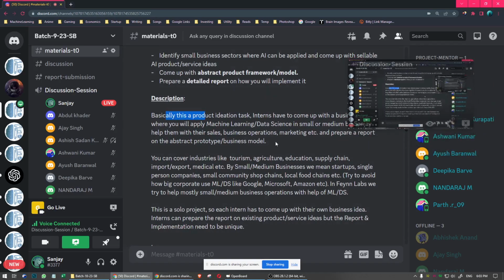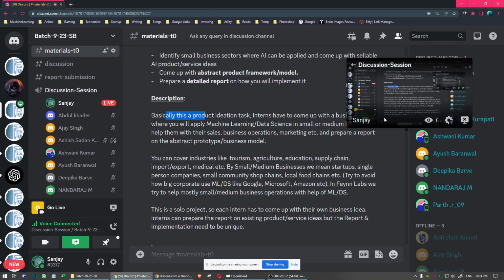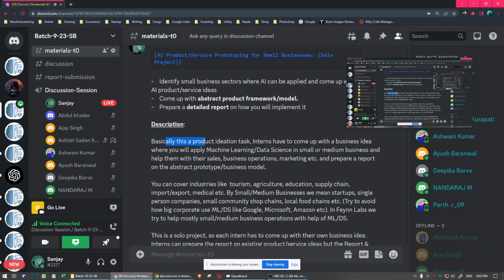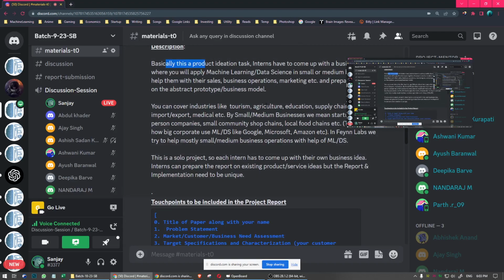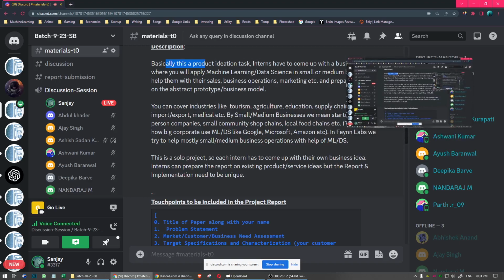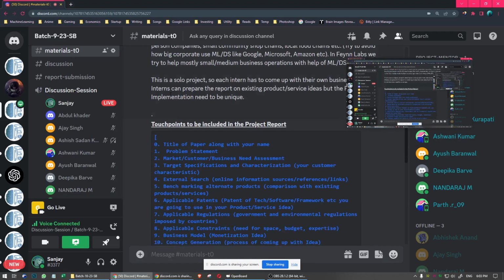So the important thing here, as you can see from this description, is that this is a product ideation task. You have to come up with a business idea where you apply machine learning and data science in small and medium businesses and help them with their sales and business operations. You can cover any industry like tourism, agriculture, education, supply chain, any industry. This is a solo project, an individual project, so each intern has to work individually.